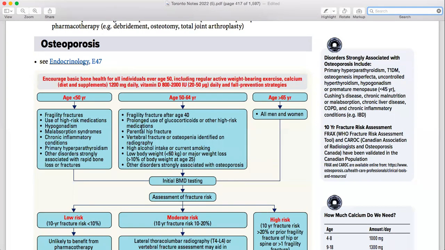Otherwise, which other drugs, medications? Which other medications can cause osteoporosis? I want you to write down the answer in the chat box and I will tell you which ones are those. Okay, because this is important, I want you to write it down.